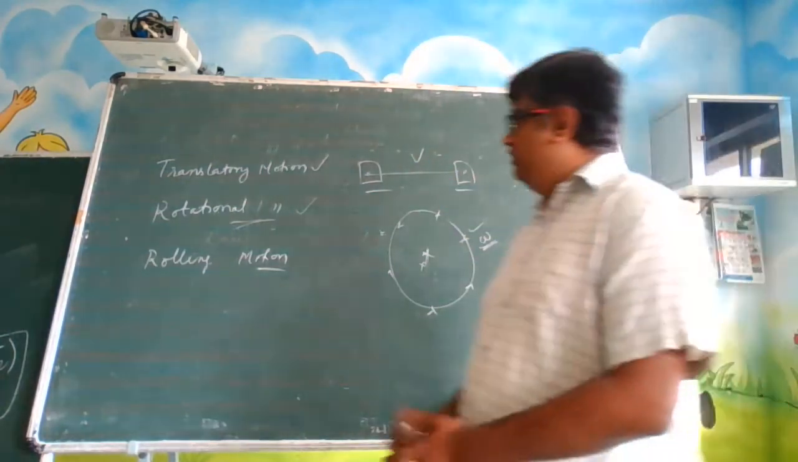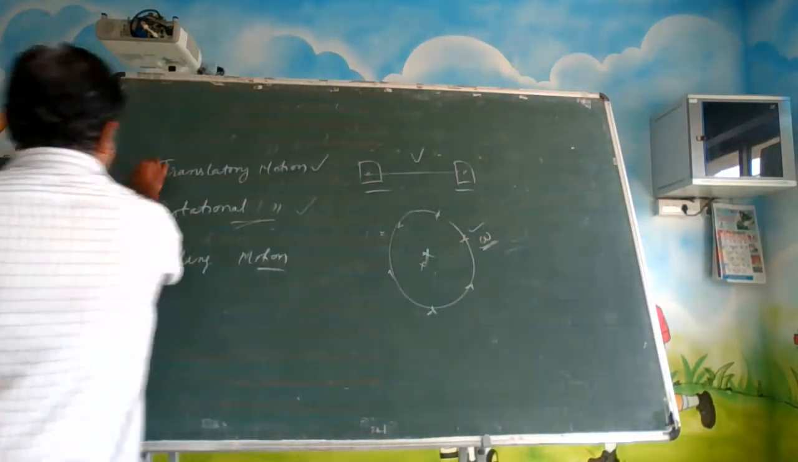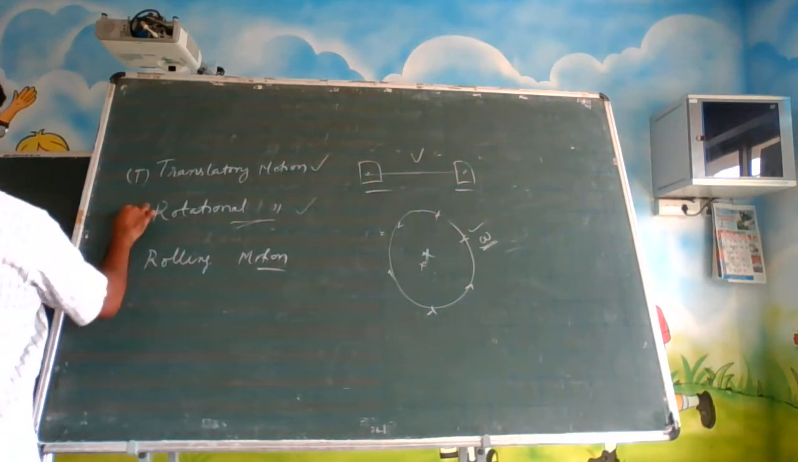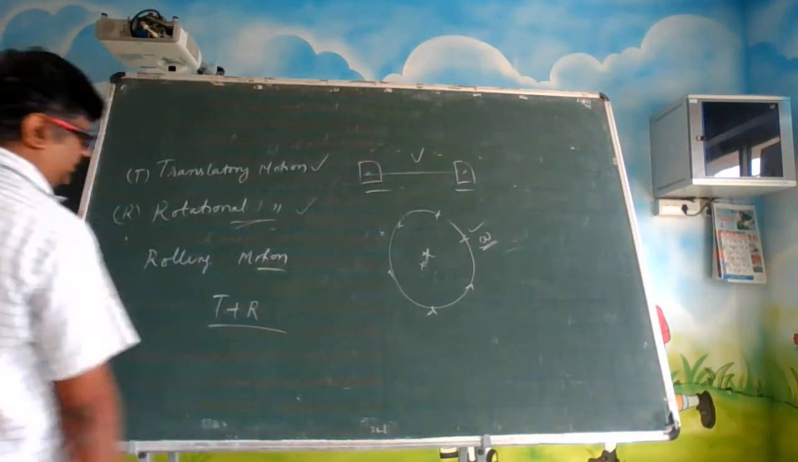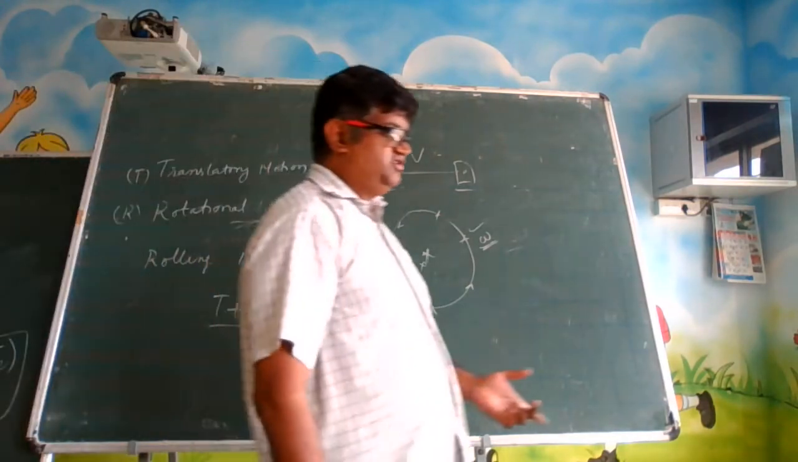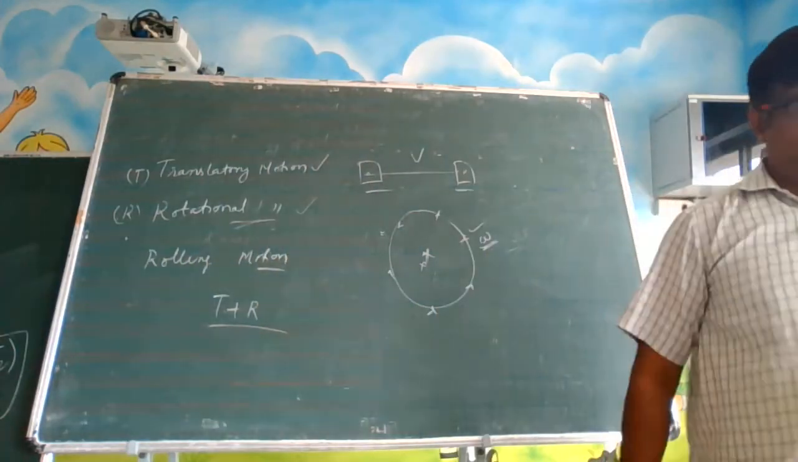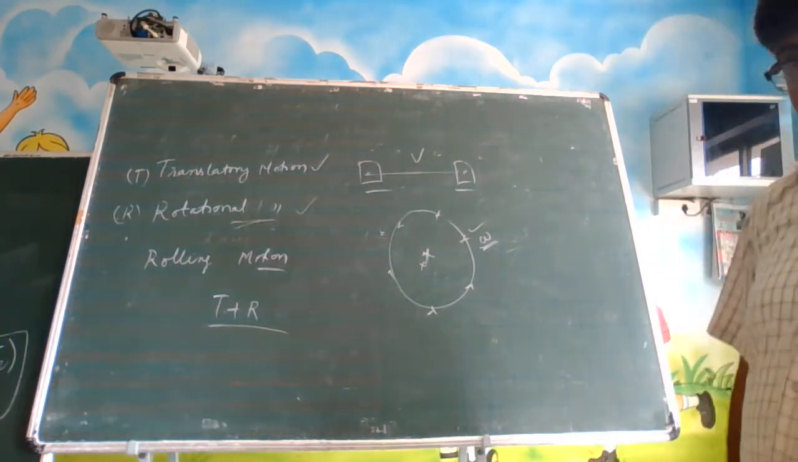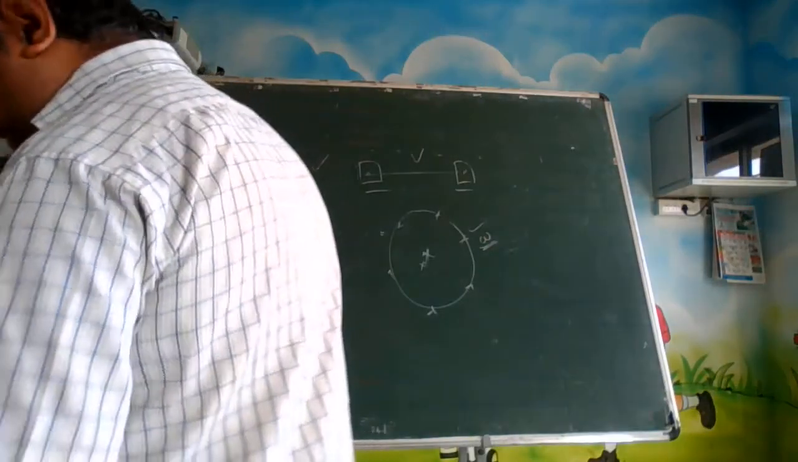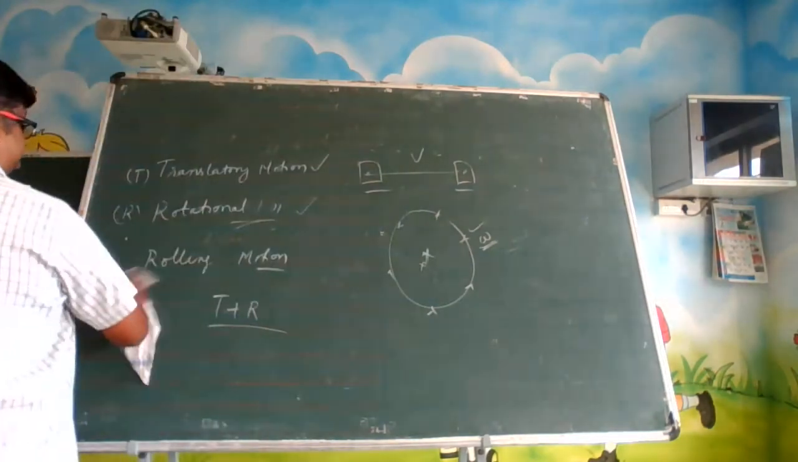Then what is this rolling motion? Let us say this is T, this is R. Rolling motion is nothing but T plus R. Here translation is happening, here rotation is also happening. Translation happening and rotation also happening. Example is, just write down.